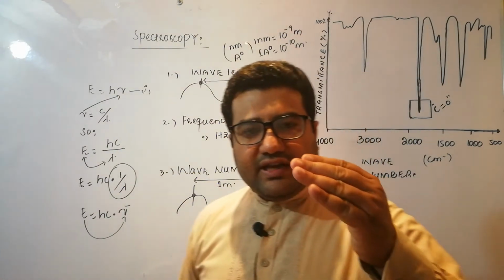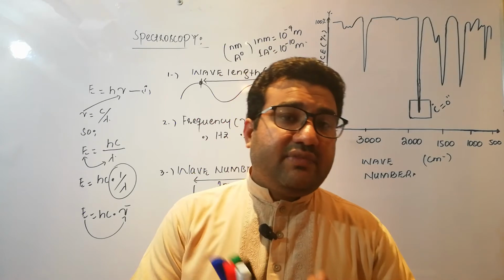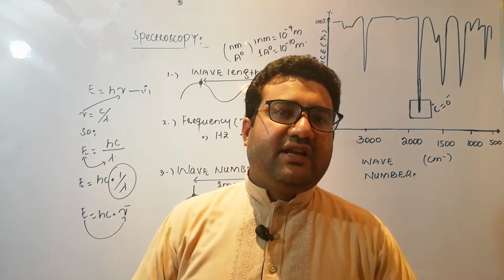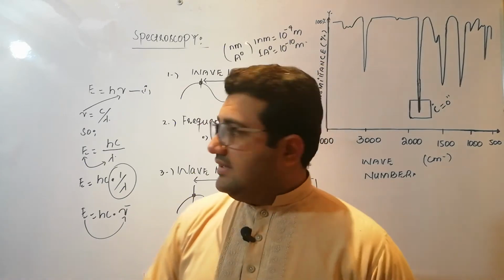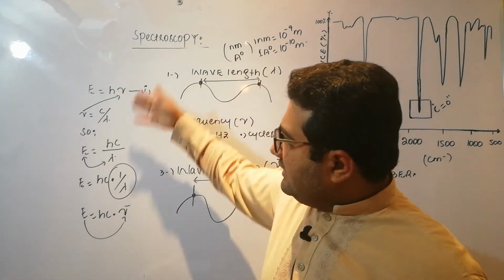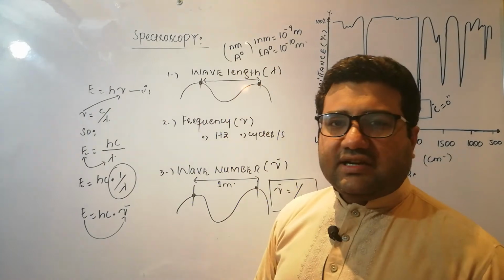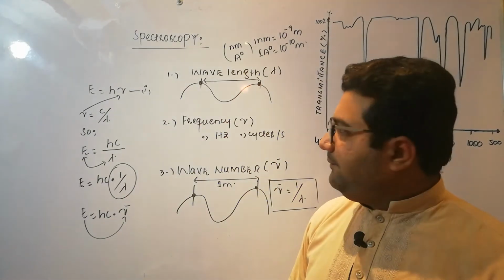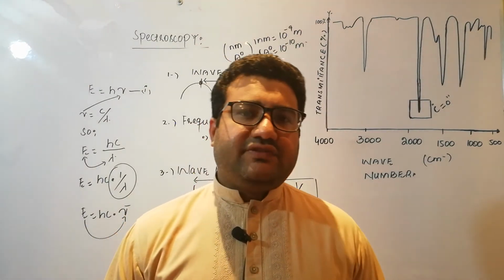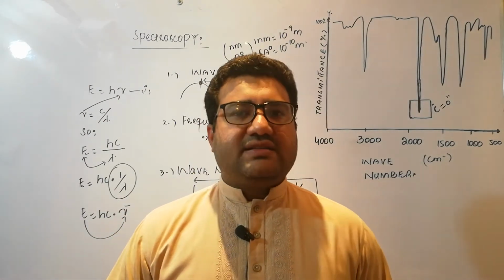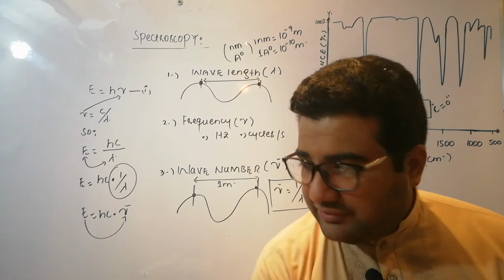It means the frequency and wave number can be discussed simultaneously when we relate them with the energy, but the concept of wavelength will be quite different from them. These are Planck's relations. These are the relations according to Planck's quantum theory. So after the discussion of these basics of spectroscopy, now let us start a specific type of spectroscopy,